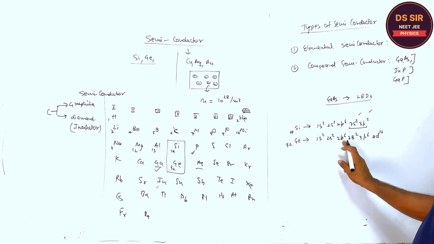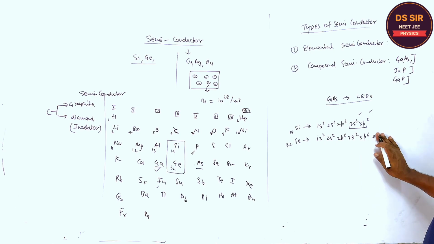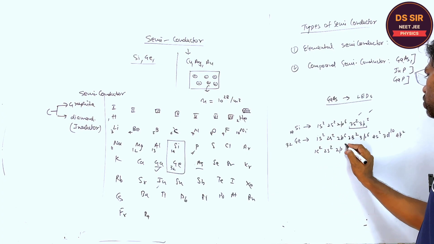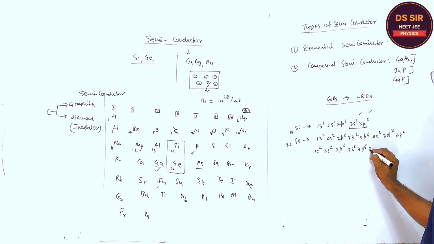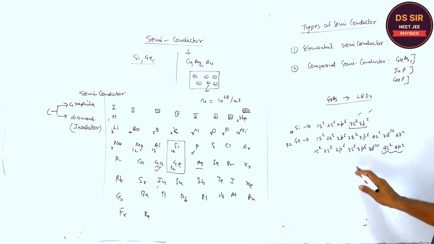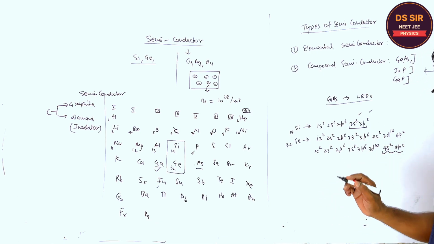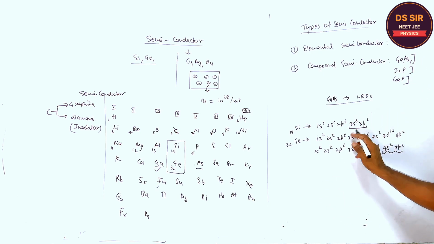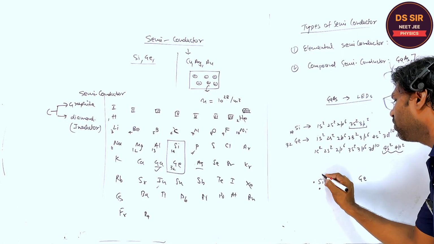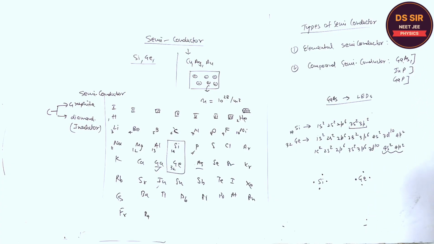Can you tell me 1s2, 2s2, 2p6, 3s2, 3p6, 4s2, 3d10, and 4p2. So if you write this in the correct way: 1s2, 2s2, 2p6, 3s2, 3p6, 3d10, 4s2, and 4p2. If you consider the last orbit of germanium, there are 4 electrons in the last orbit. Whether silicon or germanium, there are 4 electrons in the last orbit, because these are in the fourth group.